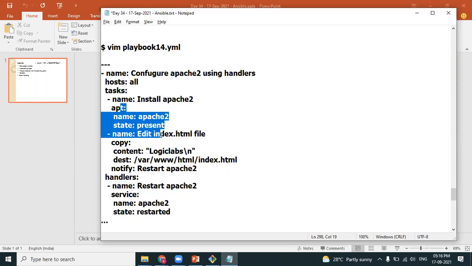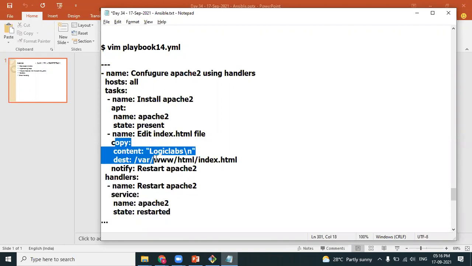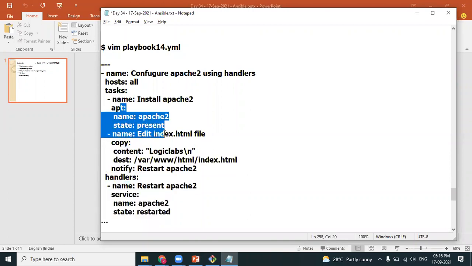How is a handler linked to a particular module in the task section? A task section can have 10 modules. There can be one handler, but that handler will be linked to one specific activity or one specific event. That linking happens using notify. By looking at the notify, you can understand that the handler is linked to the copy module. So once the copy module is successfully executed, then only the handler will execute. The handler will not execute related to the APT module.